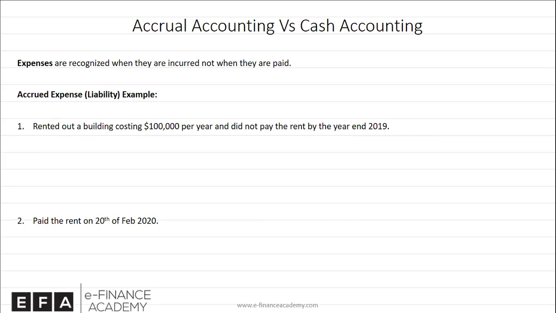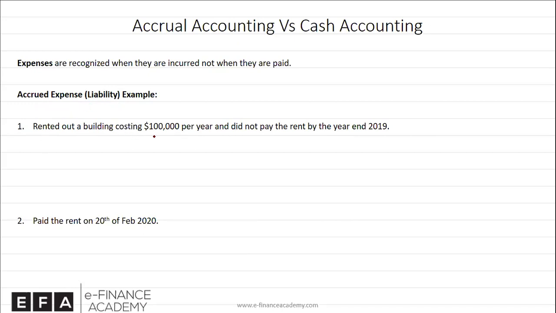For example, if I rent a building and I stay in the building for 1 month and I didn't pay it yet, even though I did not pay it, I will still record it as an expense because I have already incurred it. If I use a telephone for a month and I didn't pay the telephone bill by the end of the month, but since I have already used it, I have incurred it, we'll be recording the expense irrespective of whether we paid it or not. And if we did not pay it, then it's an obligation on us, it's a liability, and we have to record that liability.